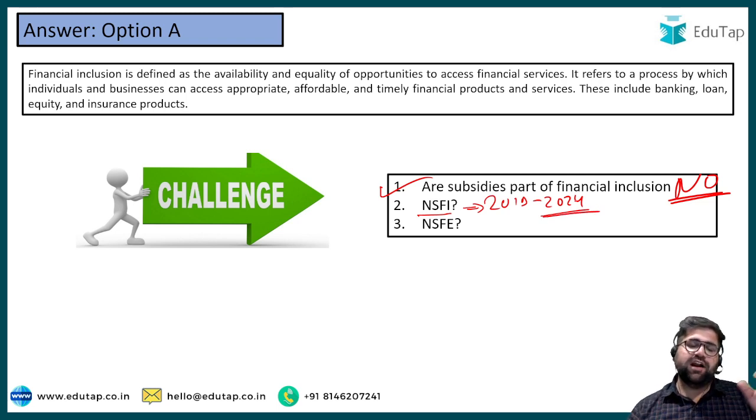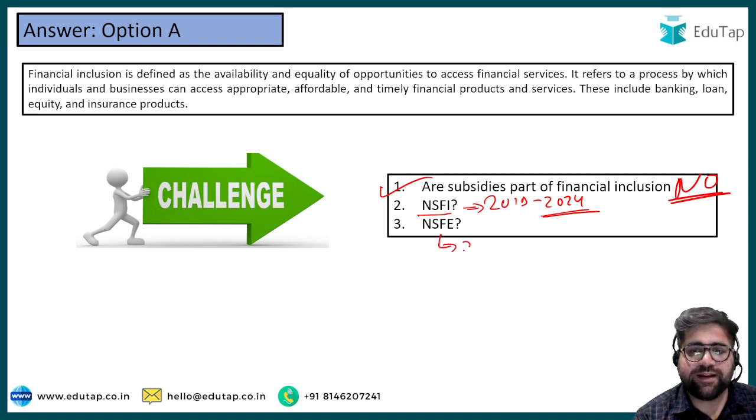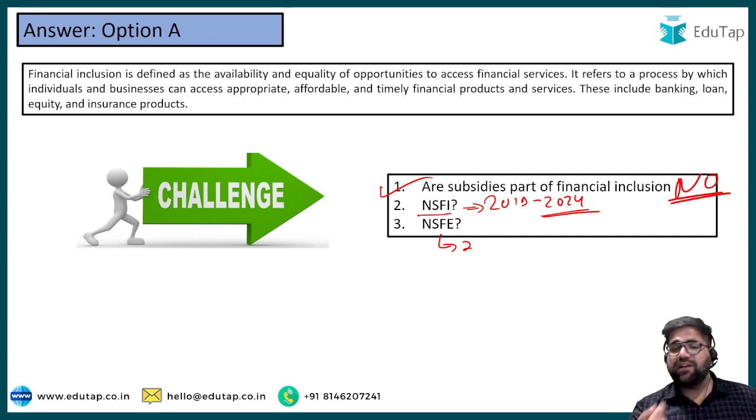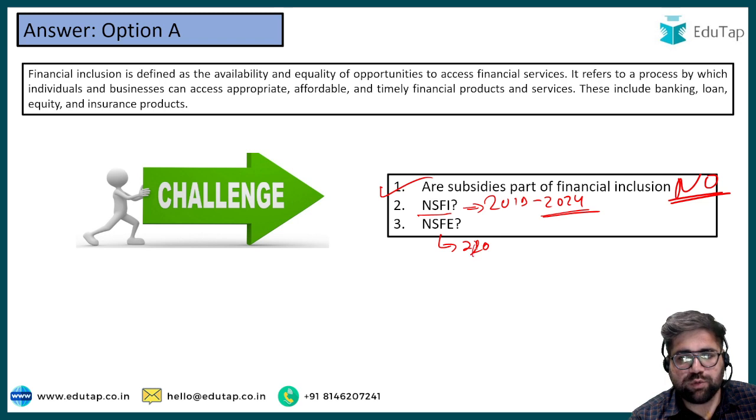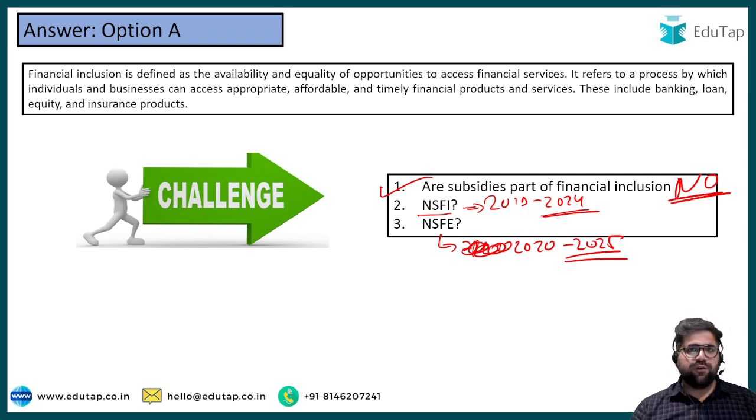Again, if we're talking about financial inclusion, then this is the most important thing. NSFE, again launched by RBI. NSFI and NSFE both are launched by RBI only. Or I should say RBI is one of the major key stakeholders in this. Here the operational period is 2020, or I should rewrite it again, 2020 to 2025. Both are for 5 years. The only difference is the operation period.